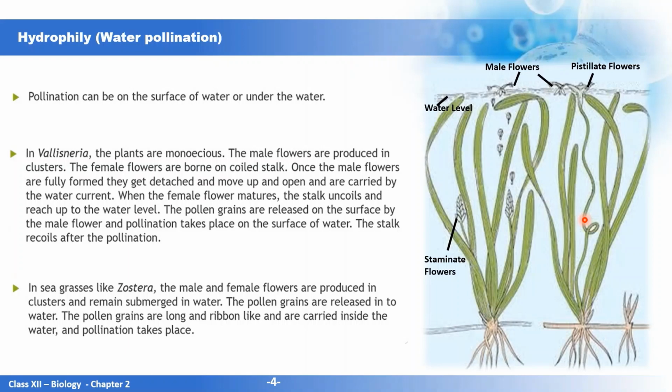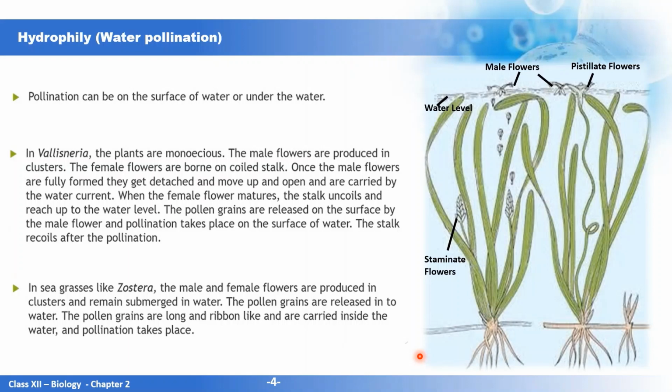Now, pollination also takes place under the water, for example, in plants such as sea grasses. The male and female flowers are submerged in water, and it is always the pollen grains that have to reach the stigma. So pollen grains are released in the water, the large ribbon-like pollen grains, and they reach the female flowers which are underwater, and the pollination takes place.